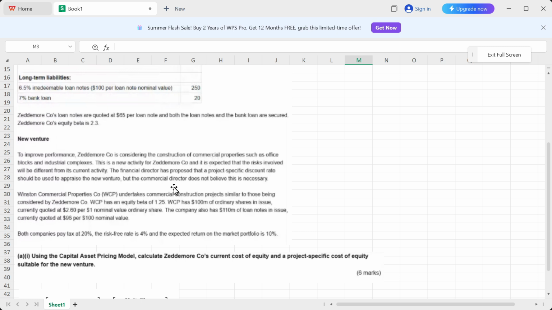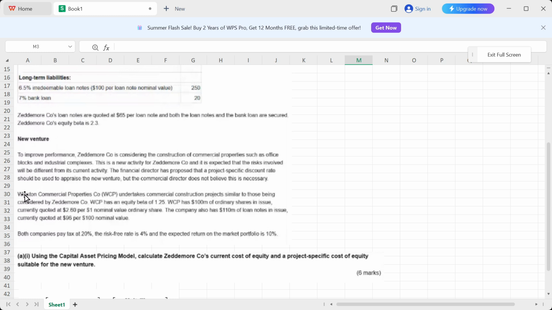You are going into a new industry, you are investing in a project, you are undertaking a project that you have not done before. So that comes with a lot of risk. So you need to take risk into account, and the only valid method which takes risk into account is the CAPM method, right? Then it says Winston Commercial Properties Company, the WCP, undertakes commercial construction projects similar to those being considered by Zeddemore Company.